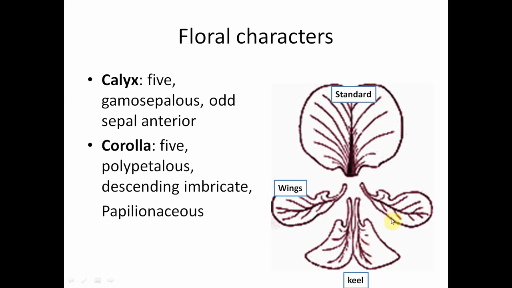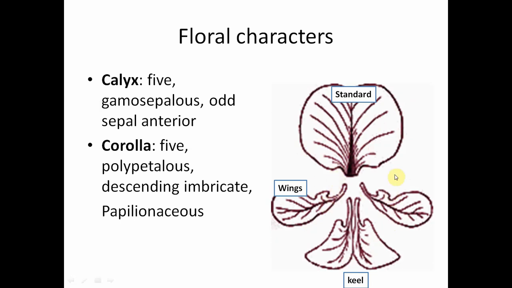And when we come to the aestivation, here we see descendingly imbricate aestivation. That means the uppermost petal, that is the standard petal, covers the petals which are below it.